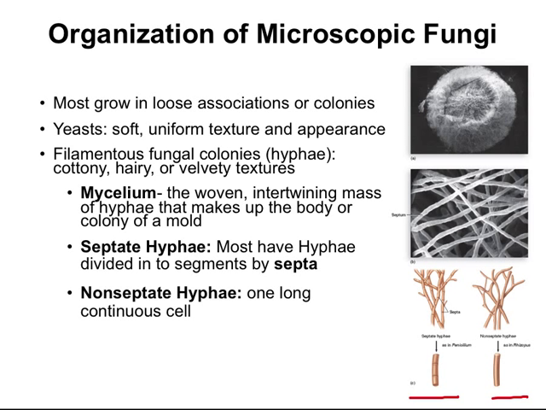They're like cross walls that divide the cytoplasm into segments. They usually aren't complete divisions, so the cytoplasm can still flow between them, but they're enough to keep the major cellular components from wandering around too much throughout the cellular structure. The non-septate hyphae are essentially one long continuous cell, and the components can move around more freely throughout the entire cell. You'll notice that there's a woven intertwining mass of hyphae. These make up the body or the colony of the mold and are called a mycelium.